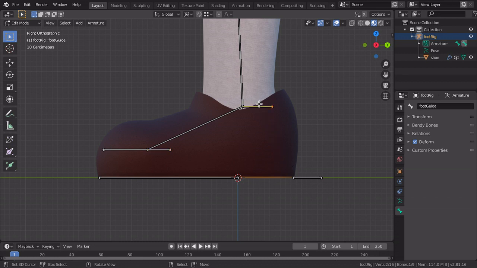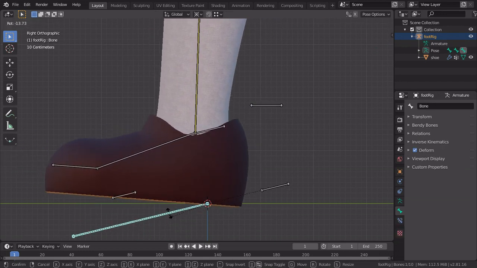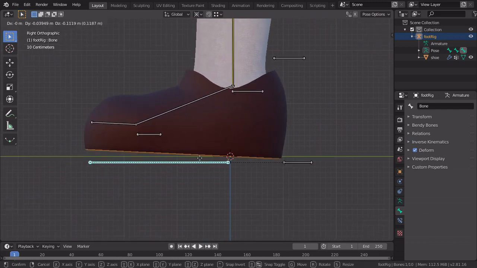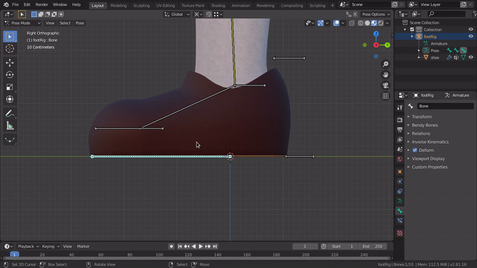Now add a new bone here, name it foot roll. And then parent this bone to this one, and this one to this one. And this one to this one. There. Everything parents to everything here. It should look like this. And these are basically all the bones we need now.